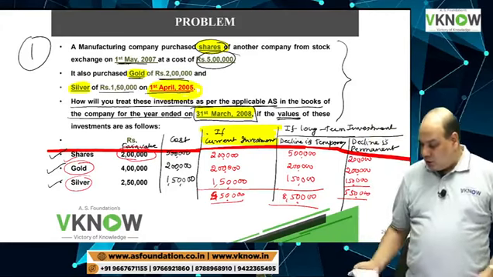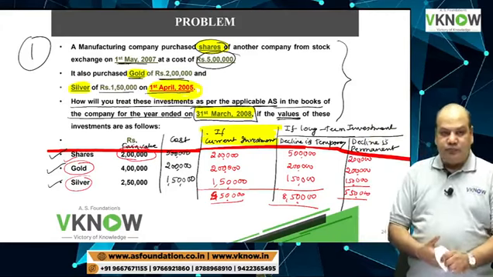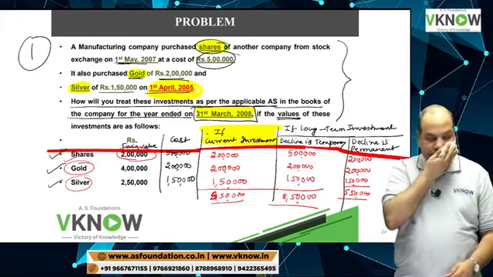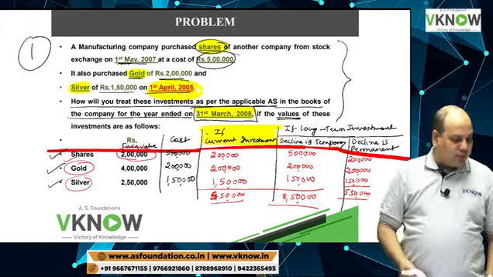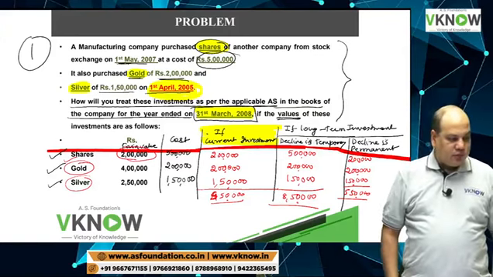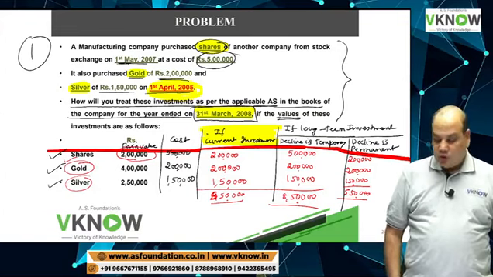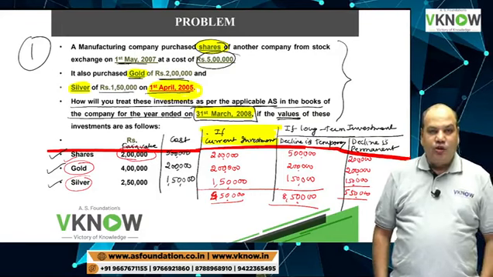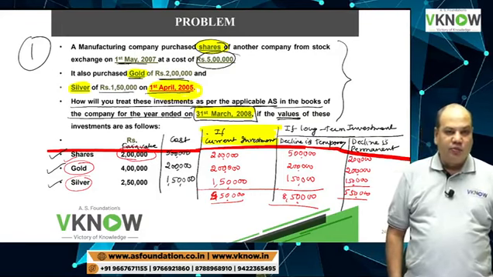And in case of permanent decline, we will make a provision for decrease in value. So this way the student can write the answer. He can assume these investments are current investment.